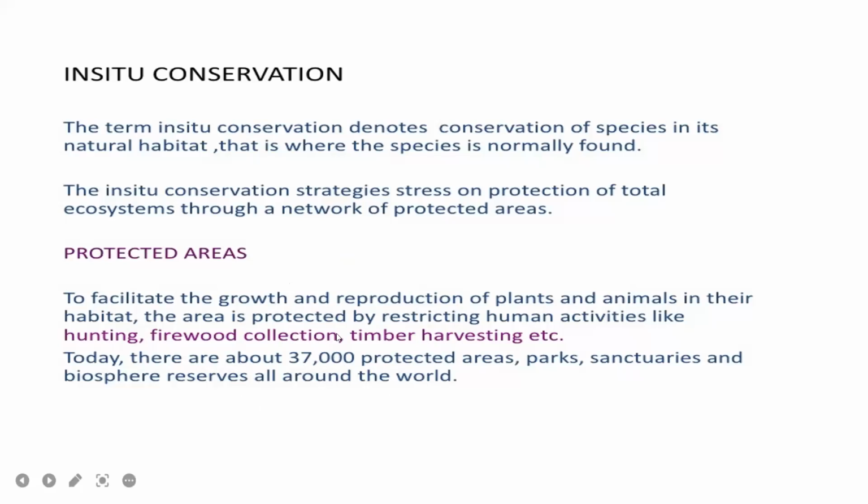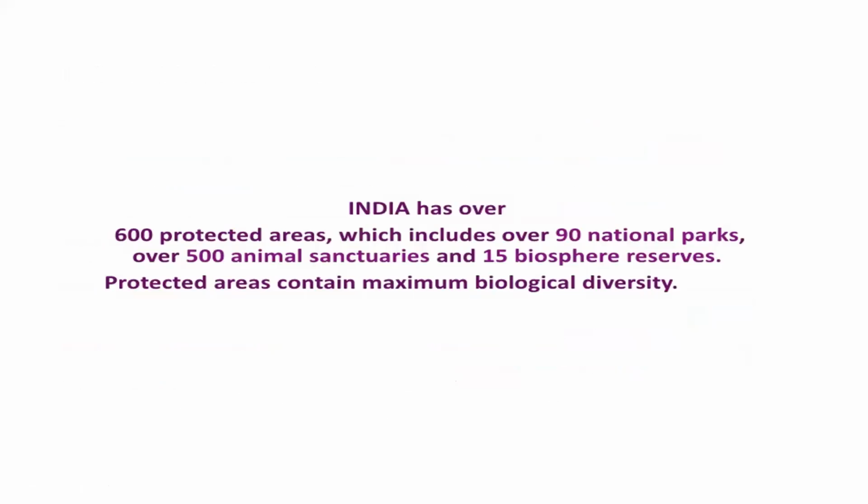Examples of in situ conservation are national parks, sanctuaries and biosphere reserves. All of these come under in situ conservation. Here they are conserving plants and animals in their natural habitats.